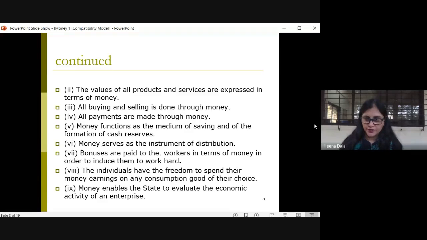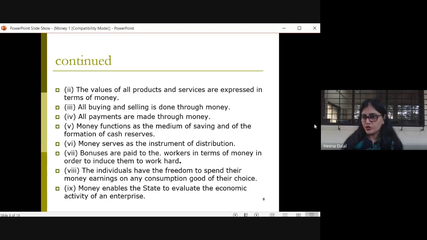It also serves as an instrument of distribution. You all know that in the factories, in the big companies, bonuses are paid to the workers. That is also paid in terms of money. Now, this motivates the workers to work hard. They put in their 100% efforts so that they can earn more money, right?